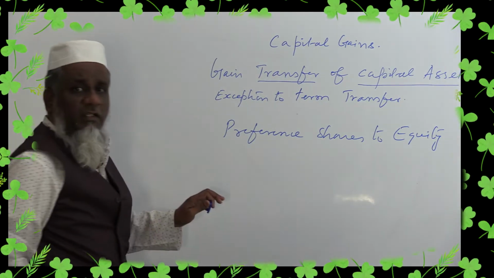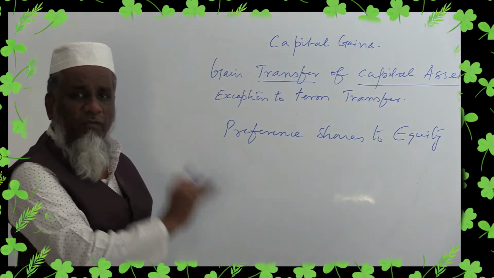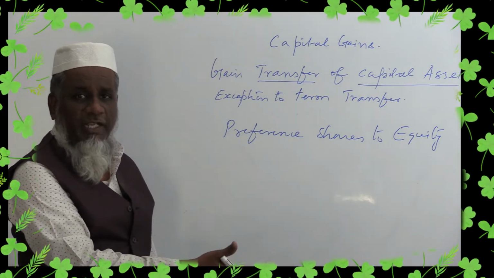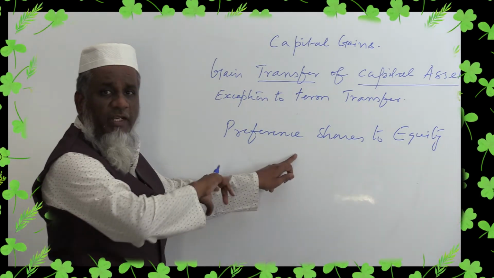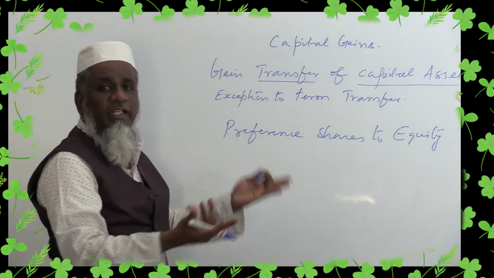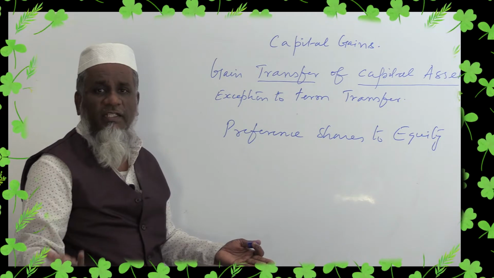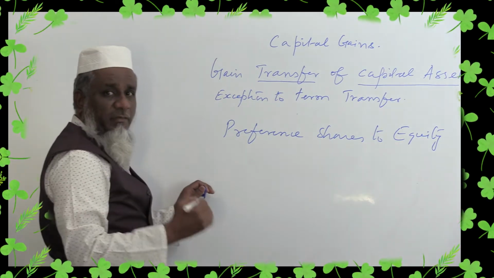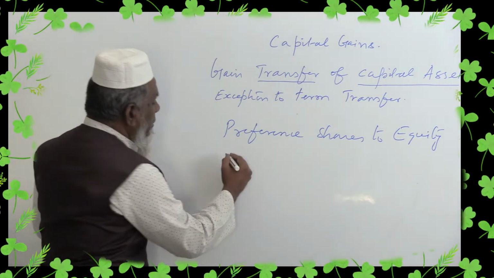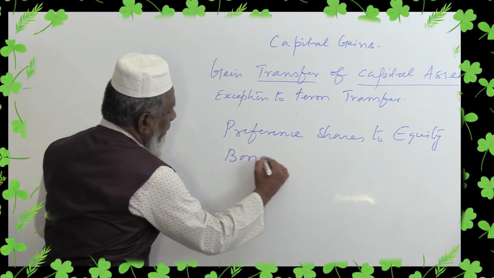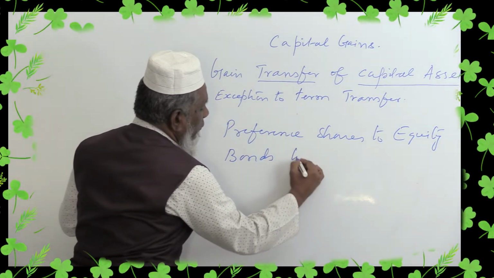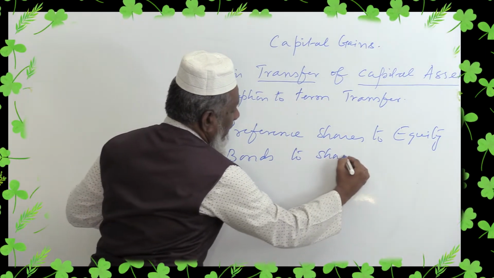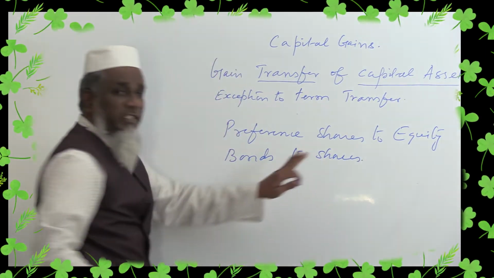We know very well what is meant by preference shares and what is meant by equity shares. When preference shares are converted into equity shares, it is not considered as transfer. And sometimes other similar securities, when bonds are converted into shares, it is also not considered as transfer.